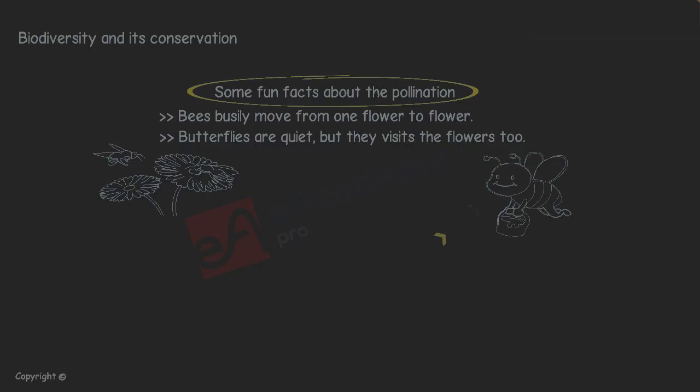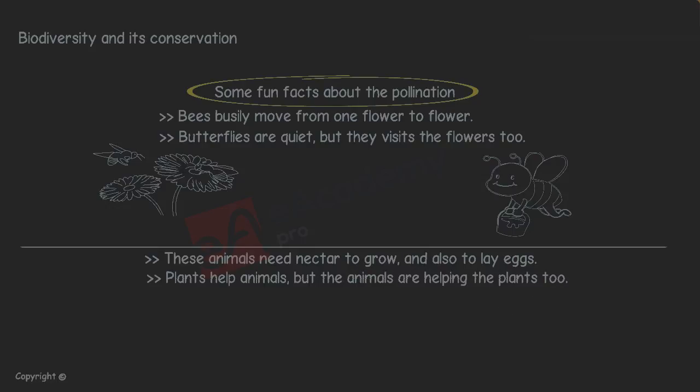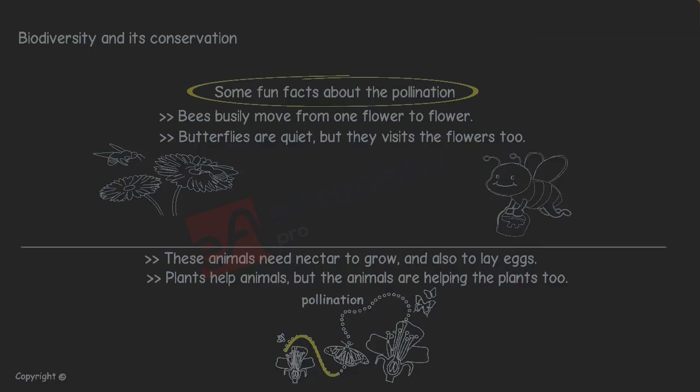It provides food for bees, butterflies, and even bats. These animals need nectar to grow and also to lay eggs. Plants help animals, but the animals are helping the plants too. When bees and other animals move around flowers, they take pollen, which forms on the male part of the flowers, the anthers, and move it to the pistils or female parts of the flowers.